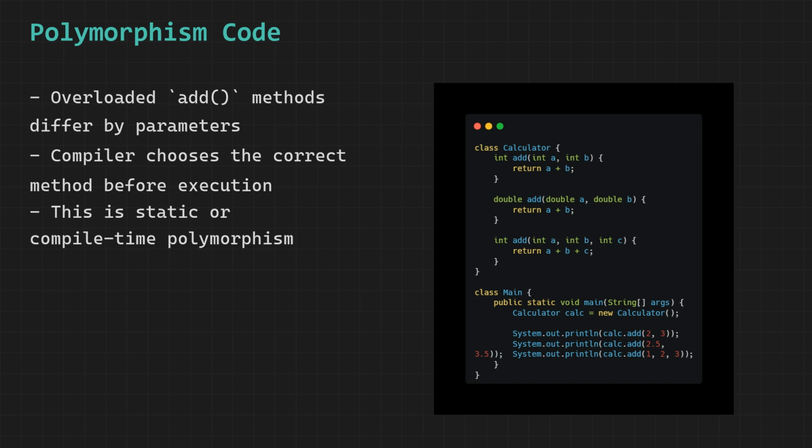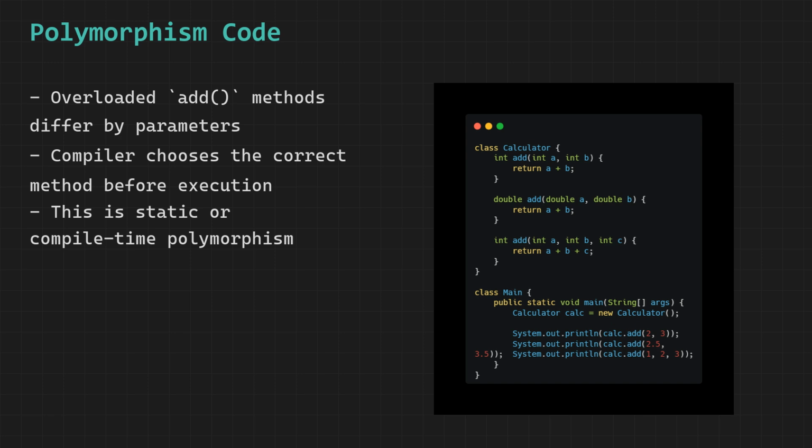Now let us look at the main class. We create a calculator object called calc and then call the add method three times. The first call passes two integers, 2 and 3. The compiler looks at these arguments, sees two int values, and matches this call to the first version of add. The result is 5.